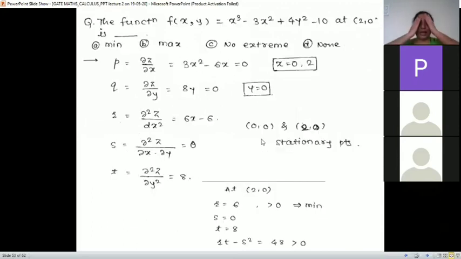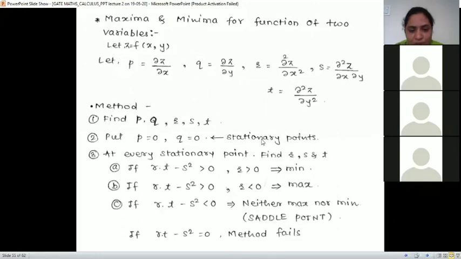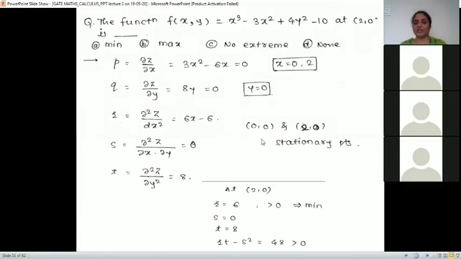Can you tell me at point (0, 0), is it maxima, minima, or anything else? Method fails? No, no. The method fails when RT minus S square is 0. The method works when it is greater than 0 or less than 0, in both cases.